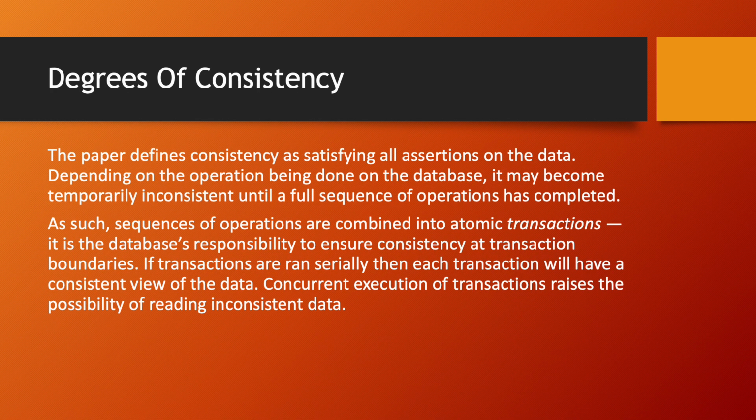The paper defines consistency as satisfying all assertions on the data. Depending on the operation being done on the database, it may become temporarily inconsistent until a full sequence of operations has completed. As such, sequences of operations are combined into atomic transactions. It is the database's responsibility to ensure consistency at transaction boundaries. If transactions ran serially, then each transaction would have a consistent view of the data. Concurrent execution of transactions raises the possibility of reading inconsistent data.